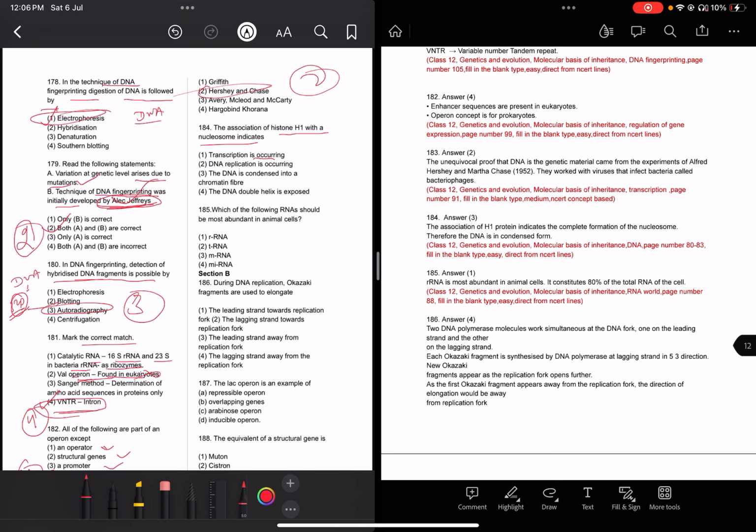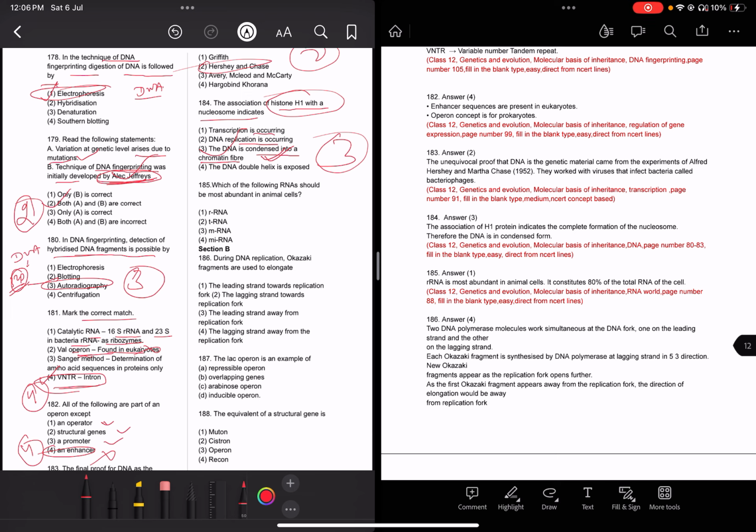Transcription is occurring, DNA replication is occurring, the DNA is condensed into a chromatin fiber, or the DNA double helix is exposed? Condensation is indicated by the H1 histone protein only. The answer is three. An association of H1 protein indicates the complete formation of the nucleosome, meaning condensation takes place.